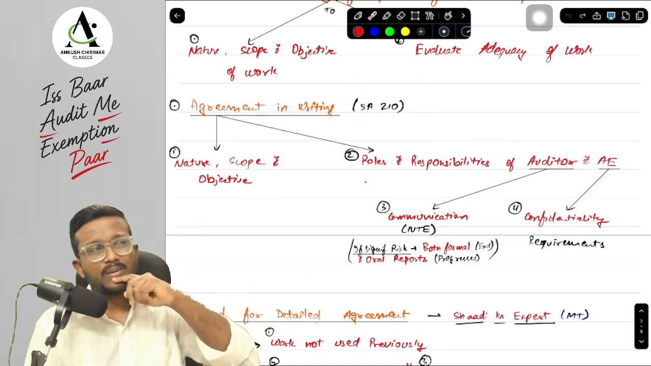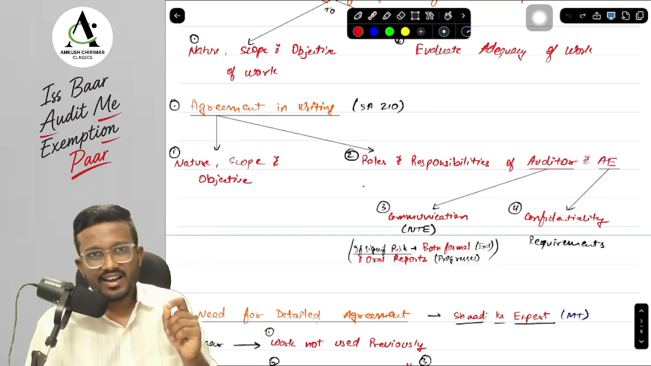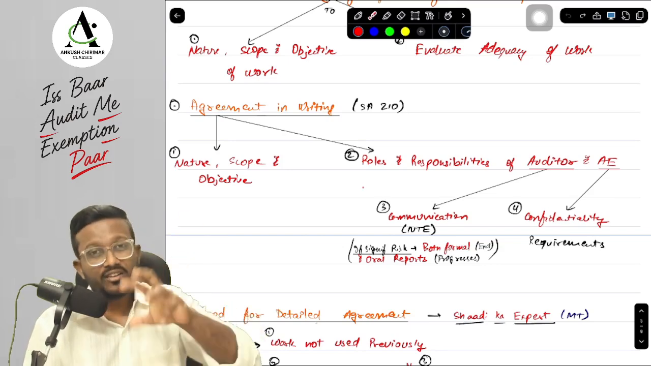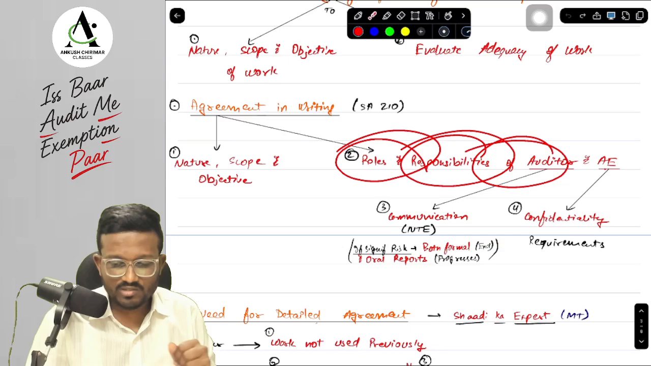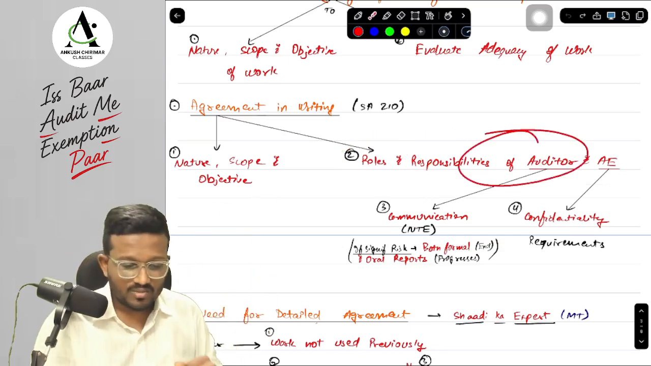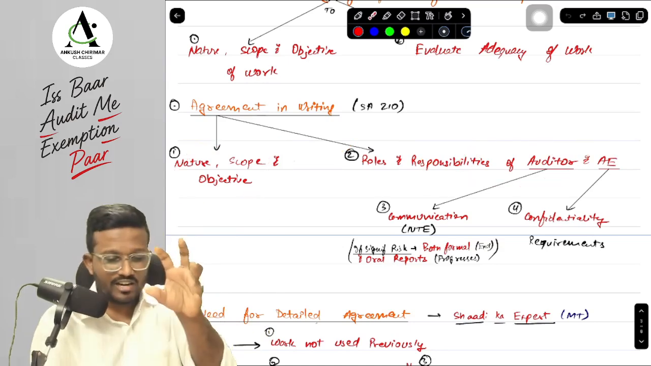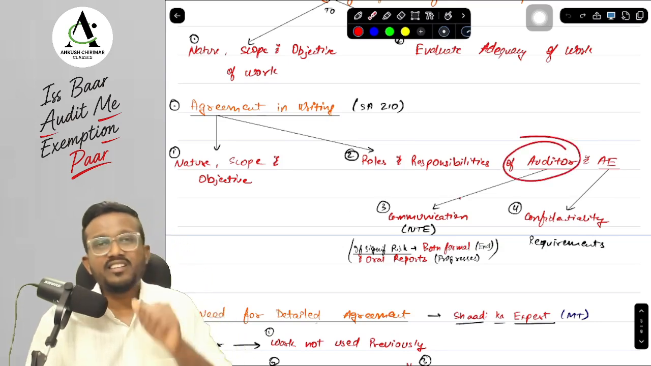In SA 210, we discuss the engagement partner and the management. So, what are the things that are written in the audit engagement letters? First of all, the responsibilities of management and the responsibilities of the auditor. So here we are also talking about the roles and responsibilities of the auditor and the auditor's expert. Next, in terms of auditor responsibility, we are talking about the objective and scope of the audit. So here we are also talking about the nature, scope, and objective of the work.